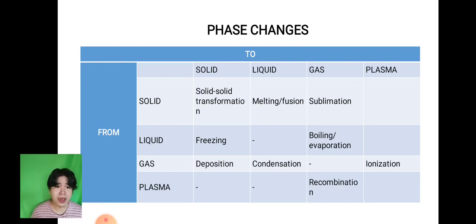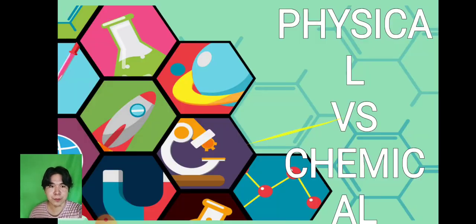Next, we also have gas to plasma. We call that one ionization. So, actually, we will not tackle deeper when it comes to the plasma and Bose-Einstein condensate. We will only focus on the three phases or states of matter. Next. And now we are done knowing what matter is all about, including its states.